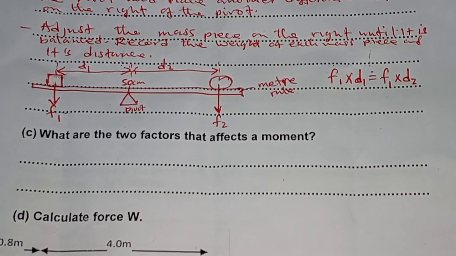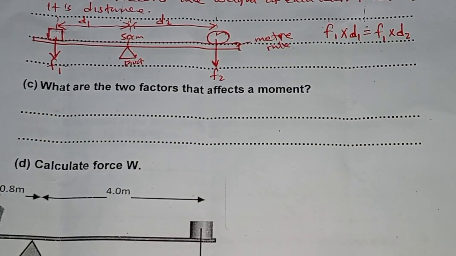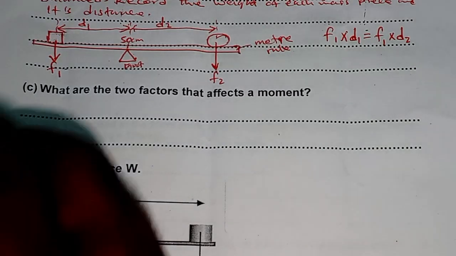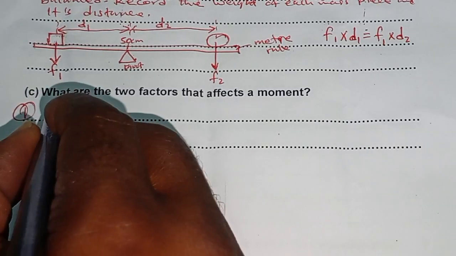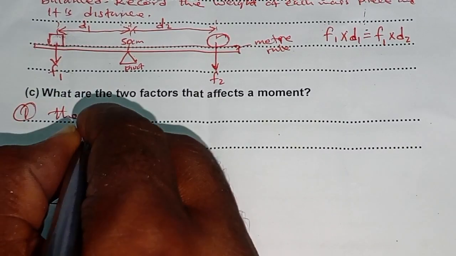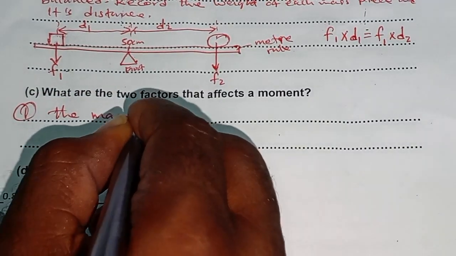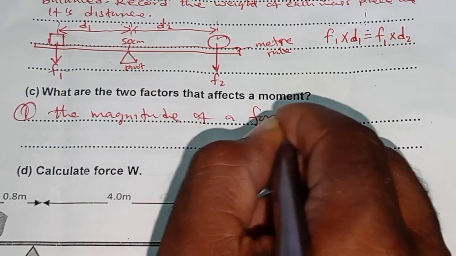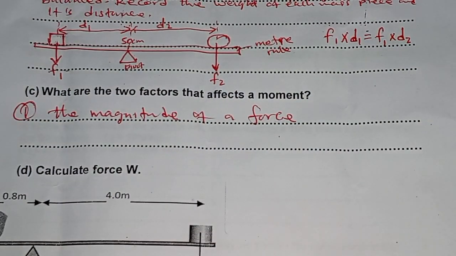Part C. What are the 2 factors that affect a moment? So a moment can be affected. Number 1, a moment can be affected by the magnitude of a force. So what does it mean?